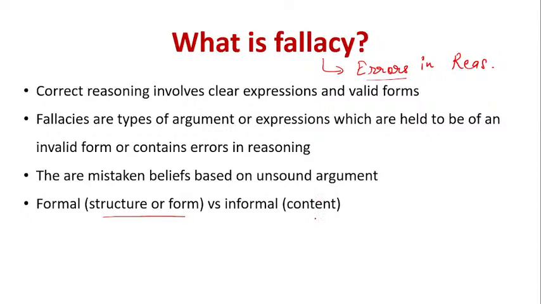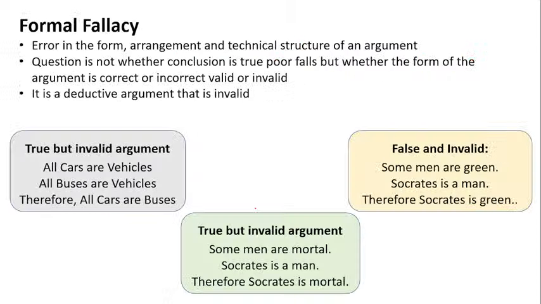But when the error is in content, we call it an informal fallacy, right? So, students, now you understood what are formal and informal fallacies. When the error is in the structure, it is called a formal fallacy. When the error is in the content, we call it informal fallacy. Now, let's see what are formal fallacies. Formal fallacies are errors in the form, arrangement, or technical structure of an argument.